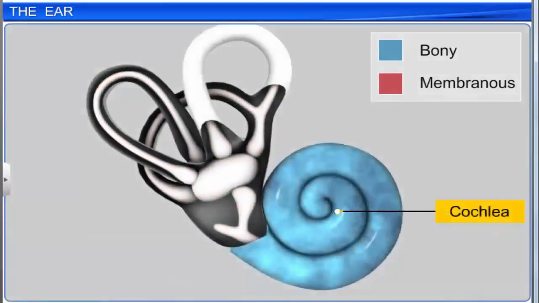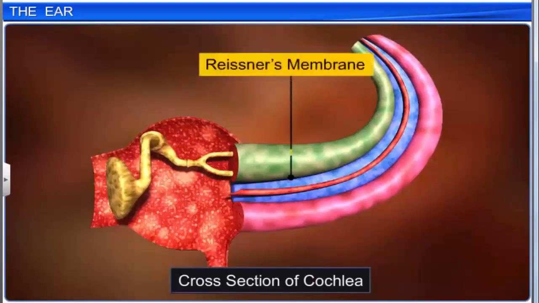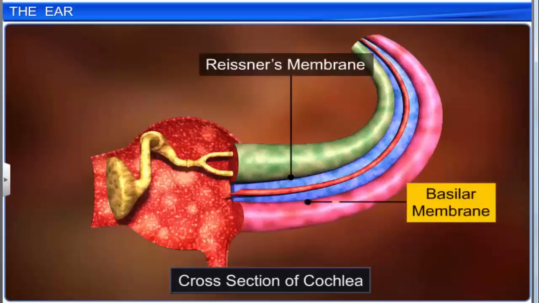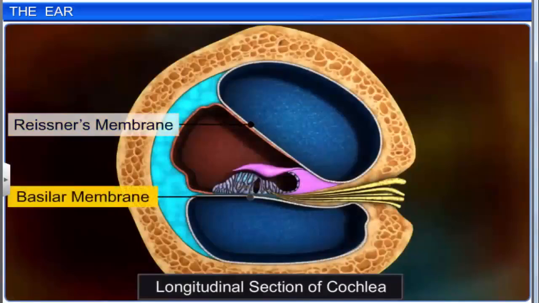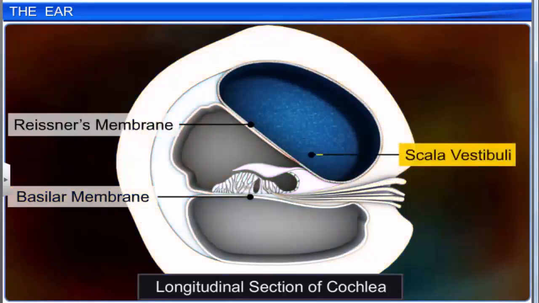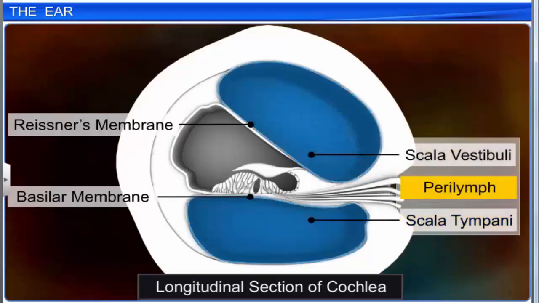The cochlea is the coiled portion of the bony labyrinth and is also known as the auditory section of the inner ear. The cochlea, in turn, has two membranes, namely Rissner's membrane and the basilar membrane. Rissner's membrane and the basilar membrane divide the bony labyrinth into an upper section called the scala vestibuli and a lower section called the scala tympani, which are both filled with perilymph.